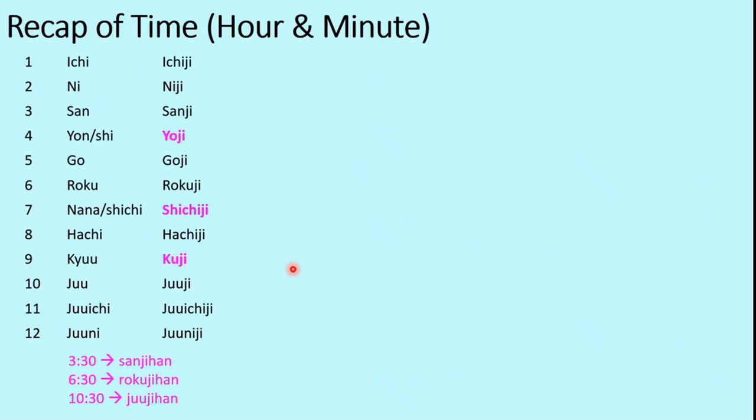If we want to represent the half hour, then for example, 3:30 will be Sanjihan, that is half past 3. Similarly, half past 6 will be Rokujihan, half past 10 will be Jujihan. So Ji is for hour and Han is for half.